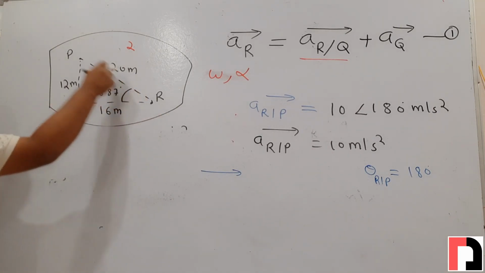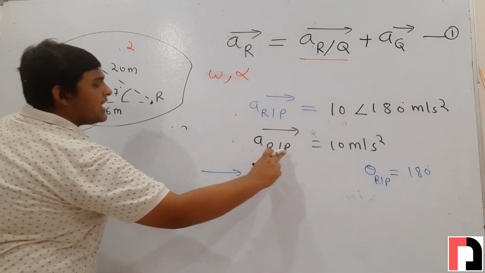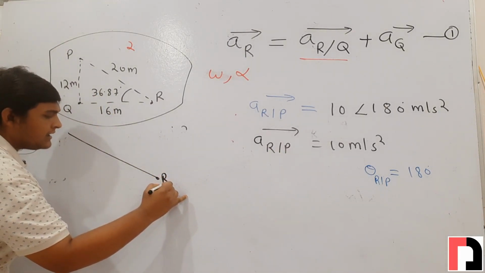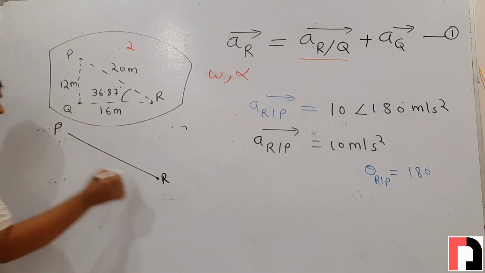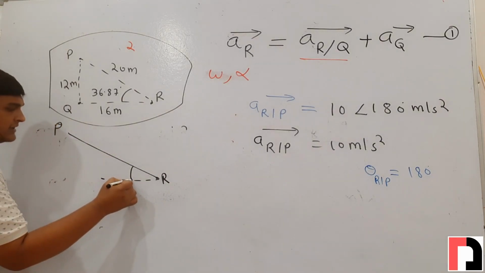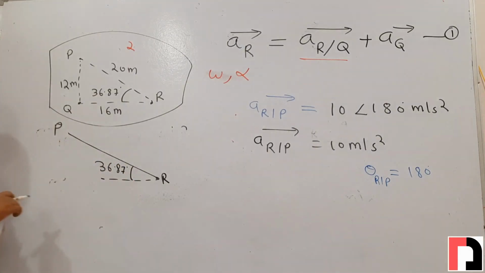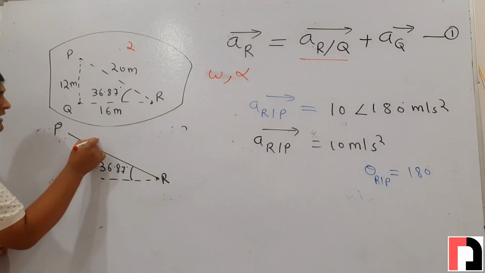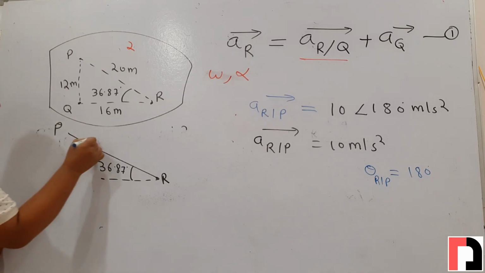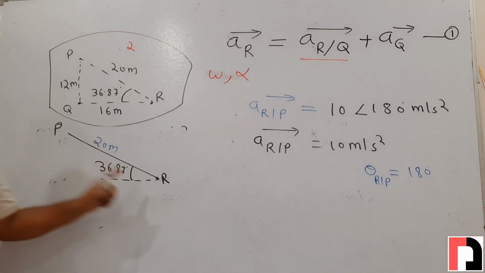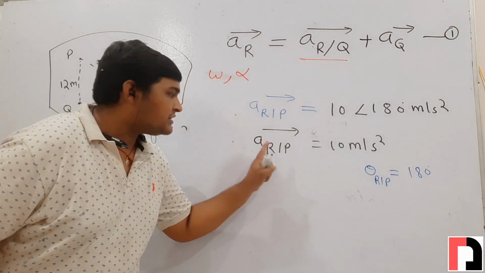Now I am drawing this RP line because acceleration of R with respect to P is given separately. This is point R, this is point P, and this angle is 36.87 degrees. The distance between point R and P is 20 meters. Now we will draw acceleration of R with respect to P.